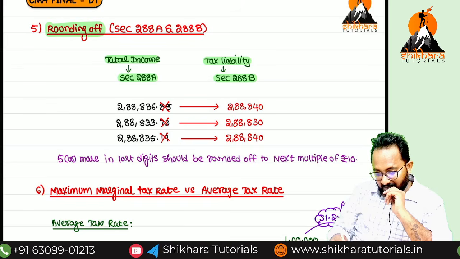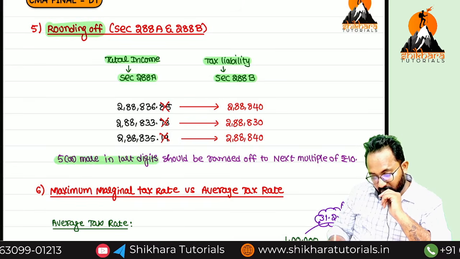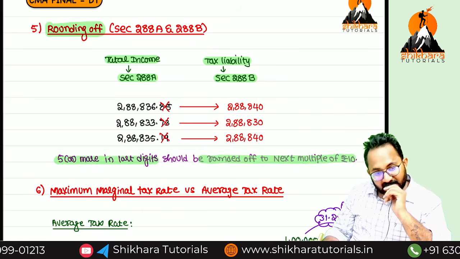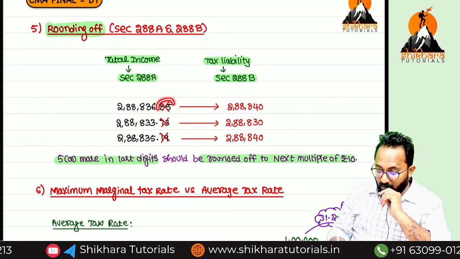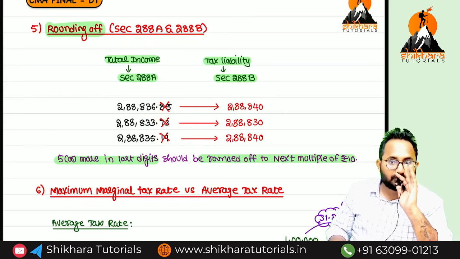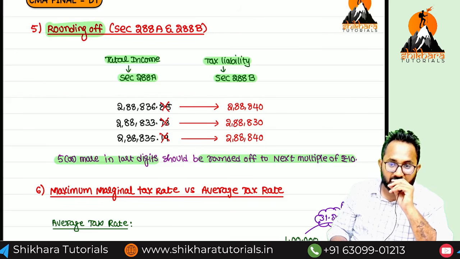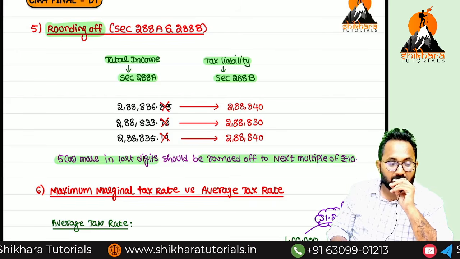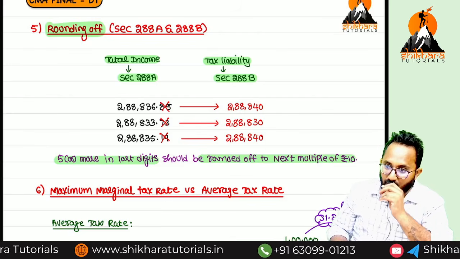So only here I gave clarity. 5 or more in the last digit, it should be rounded off to the next multiple of 10. Many people do the rounding off in the paisas. Paisas you should ignore first. The rupees only we have to consider. Which provisions? 288A, 288B. Nearest multiple of 10 we have to round off to.